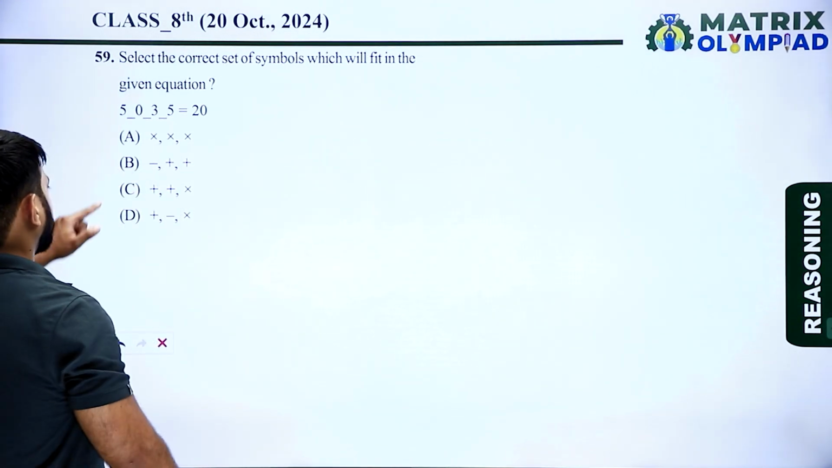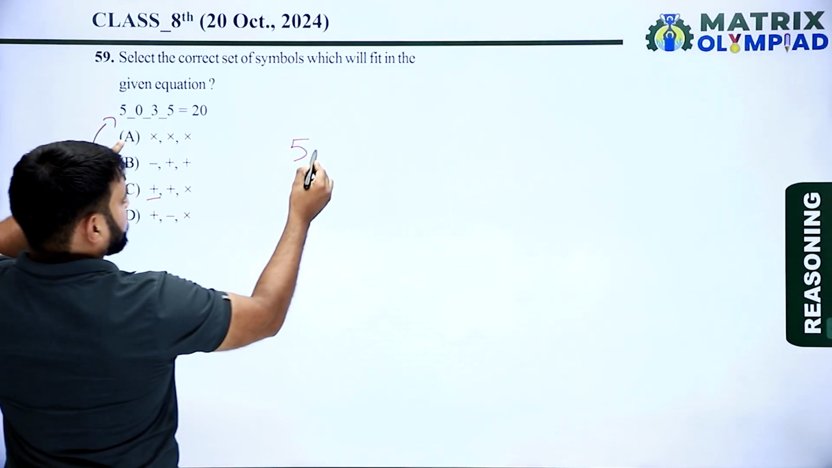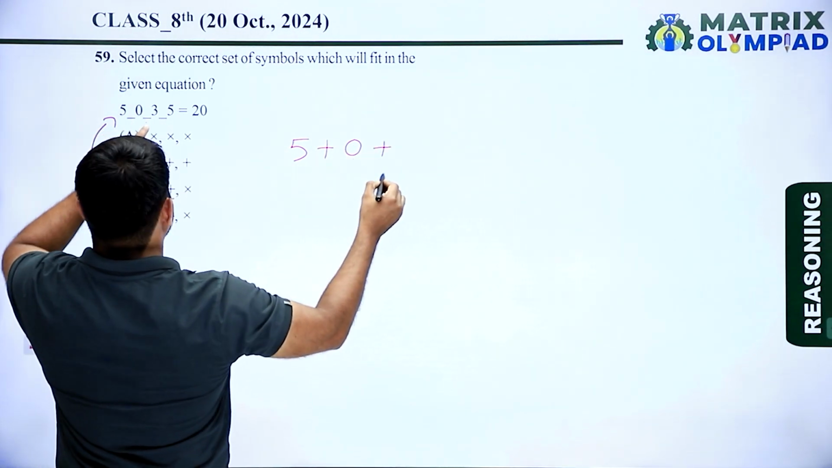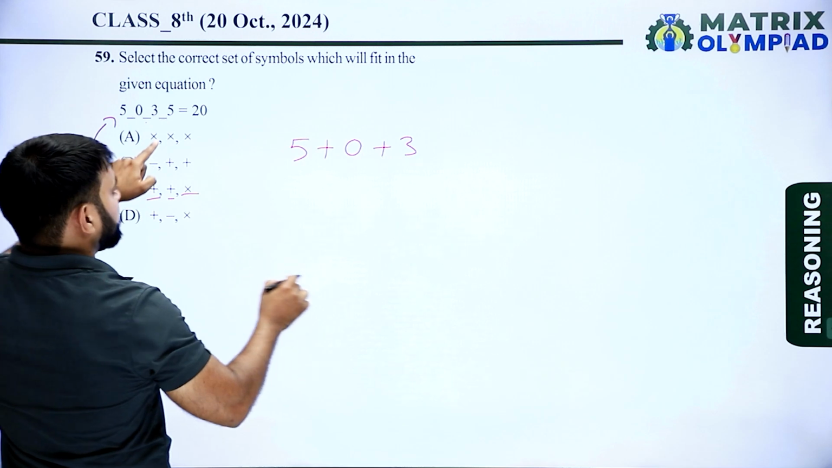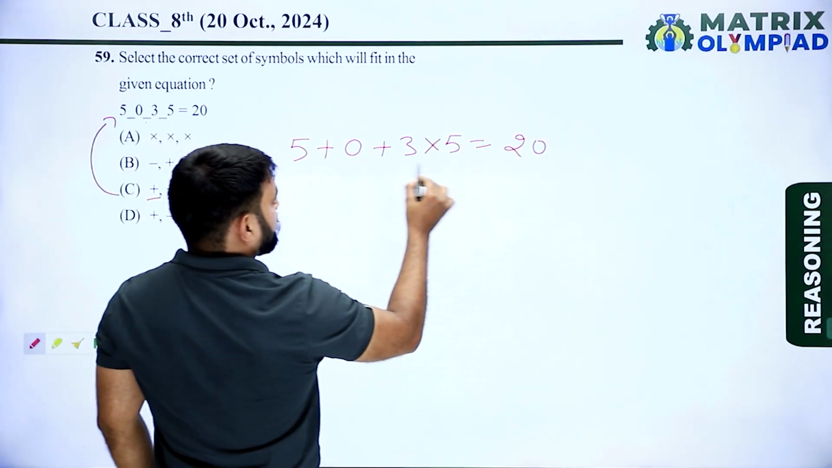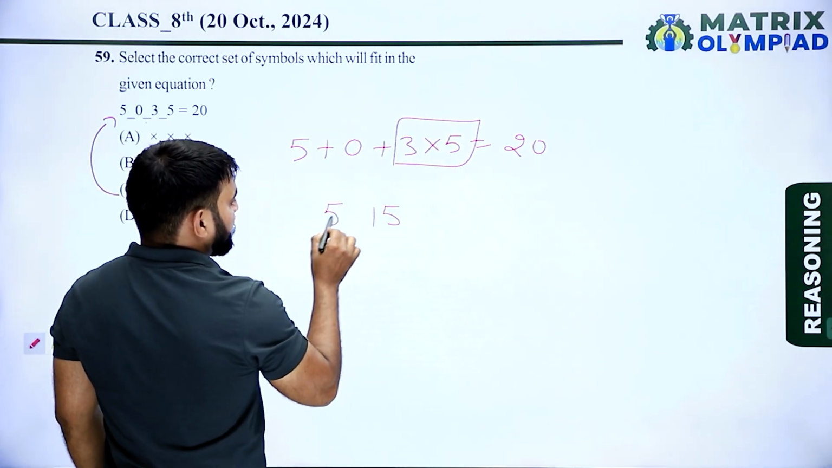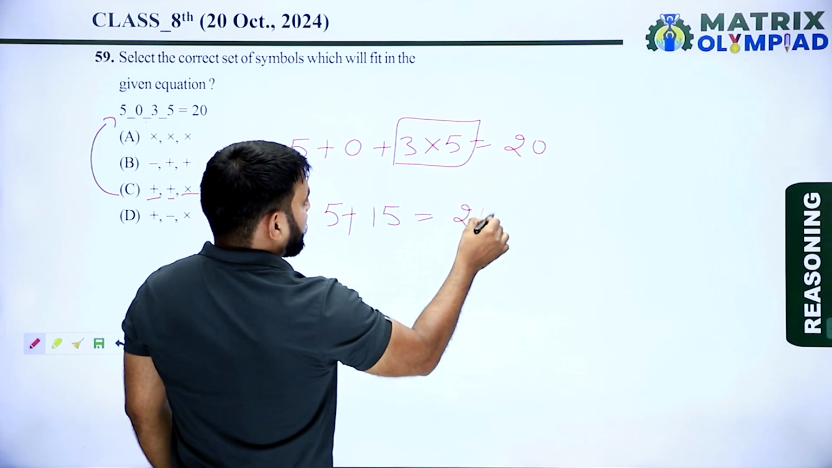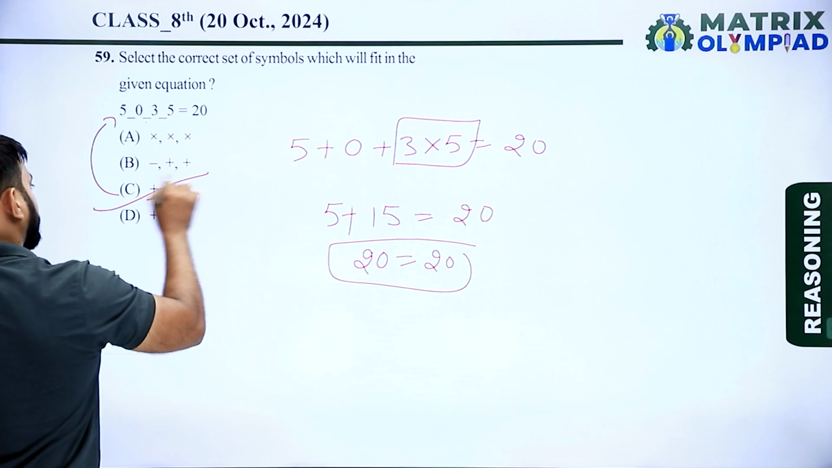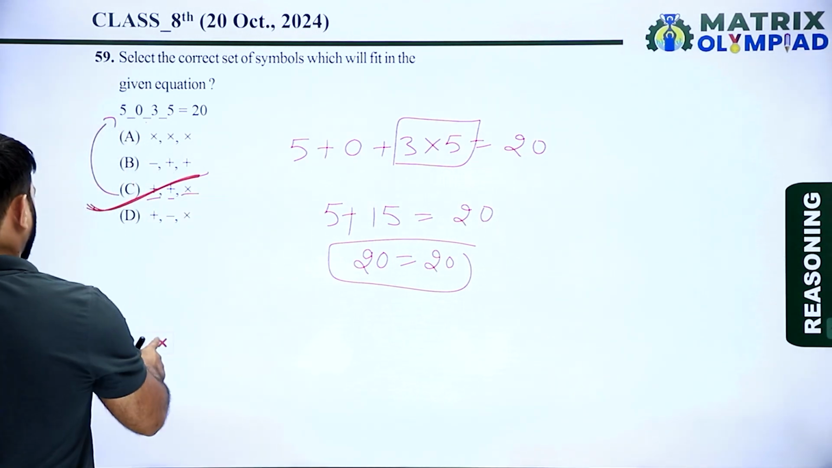Now taking option C. According to option C, 5, first blank means plus, 0, second blank means again plus, 3, third blank means multiply by 5 equals 20. So 3 multiplied by 5 is 15. Now 5 plus 0 is 5. So 15 plus 5 equals 20. Yes, 20 equals 20. So here option C is the correct answer of this question. Let's move on to the next question.